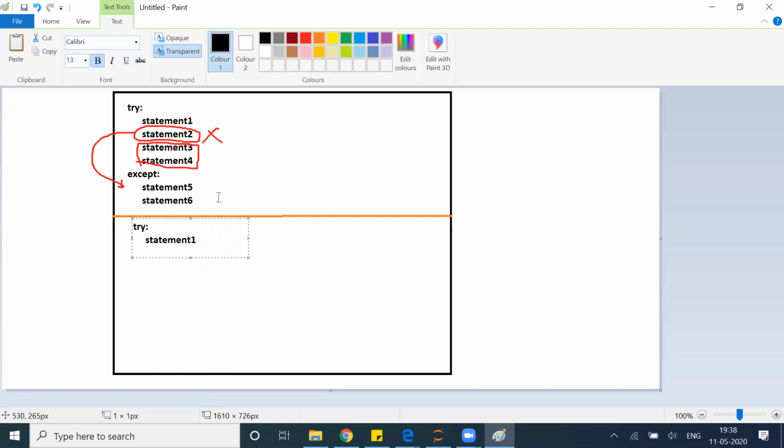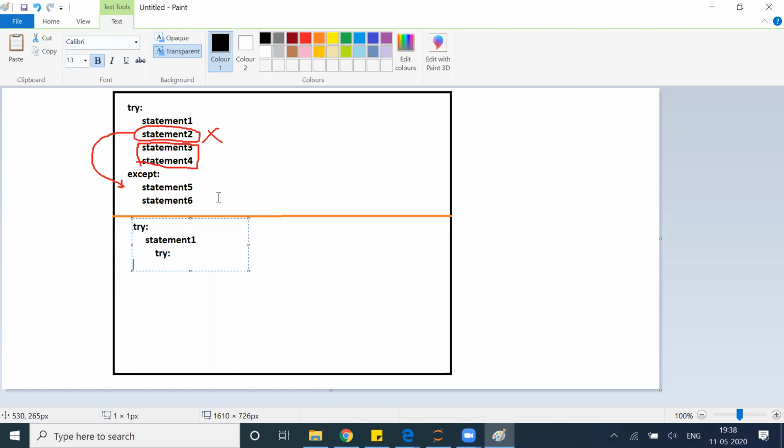After that, I know that statement 2 is a risky statement. There are chances that something may go wrong in statement 2. I cannot afford to lose statement 3 and statement 4. I definitely want to run these statements. So what will I do?